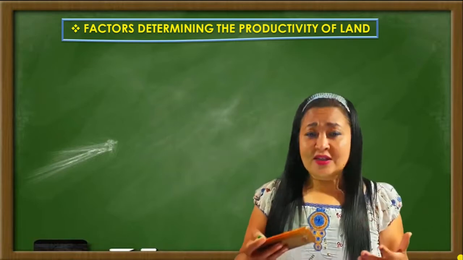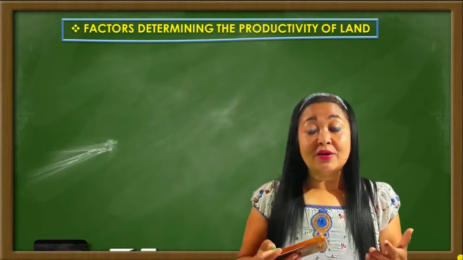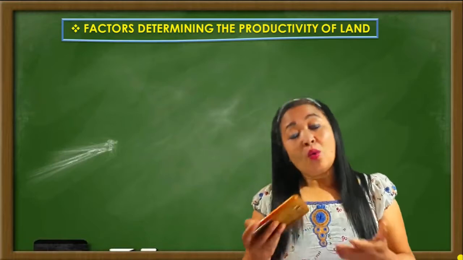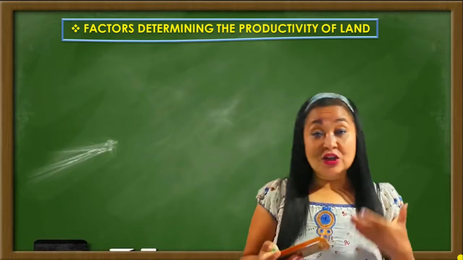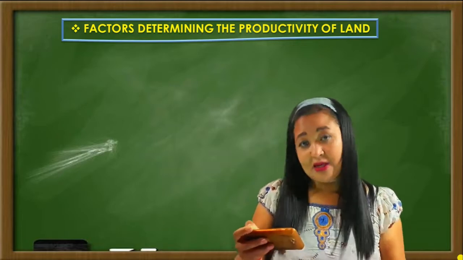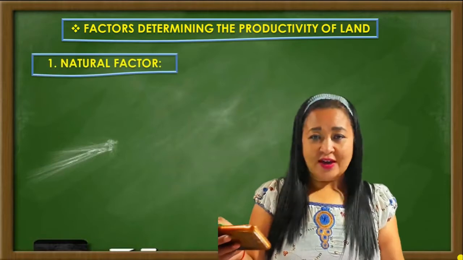So what are the factors? What we are going to discuss here is what are the factors that make the land productive or unproductive, or what are the factors that help in increasing or decreasing the productivity of land. That we're going to see now. All right. Well, the first factor is the natural factor, of course.